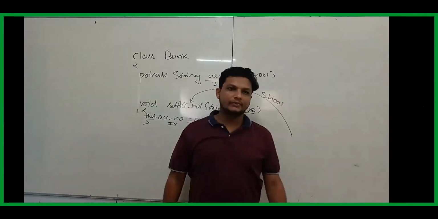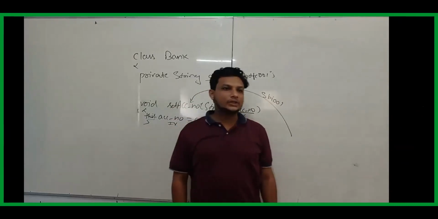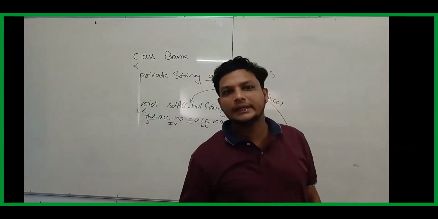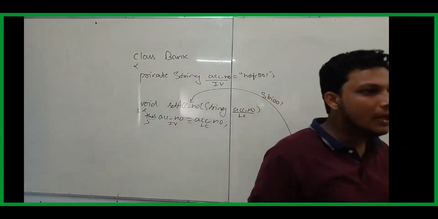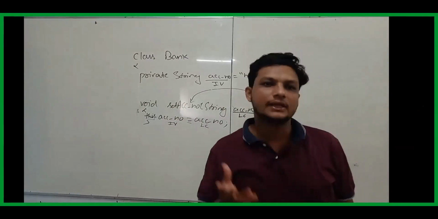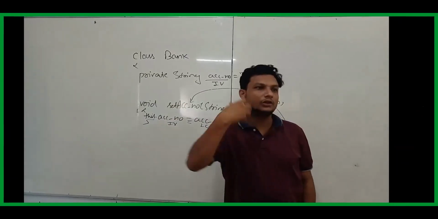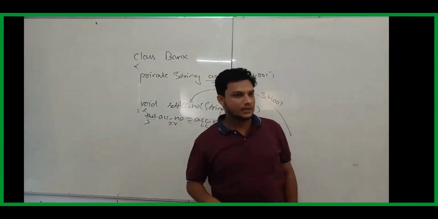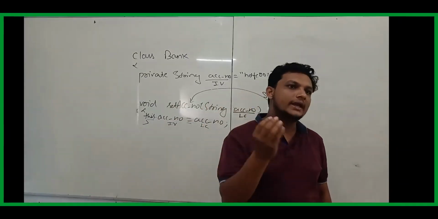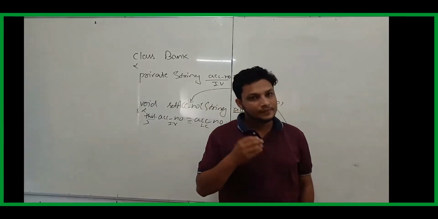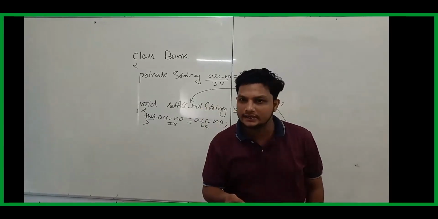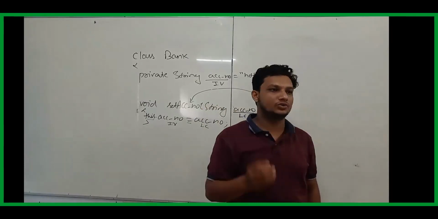So let me give my definition. The process of inheriting the properties and the behavior from a parent class to a child class is known as inheritance. Not only properties, behavior also will be inherited from the parent. Such a concept we call inheritance. Got the clarity? The main use of inheritance is to achieve code reusability.